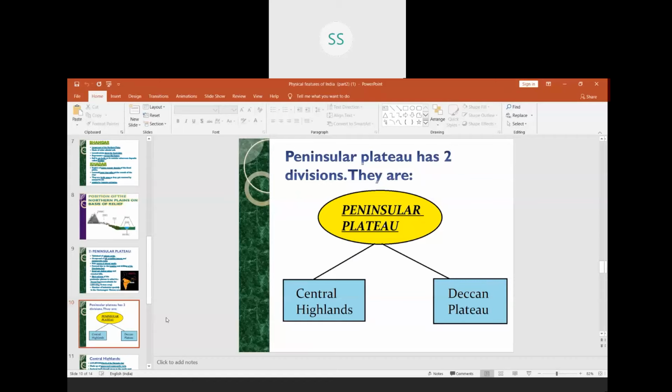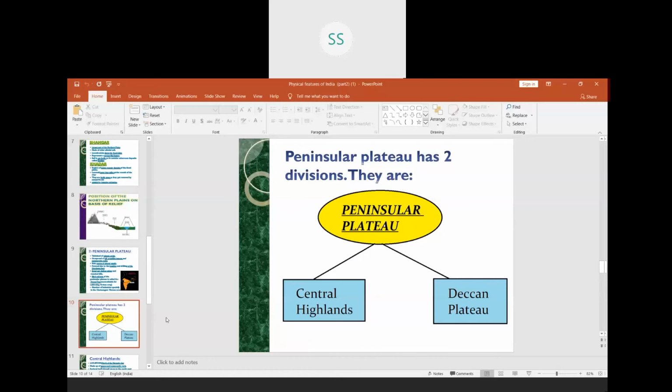We have the Indian Ocean towards the extreme south, and the branches of the Indian Ocean, that is the Bay of Bengal towards the southeast part of India, and the Arabian Sea to the southwest part of India. So that is how our plateau is covered with water on its three sides.